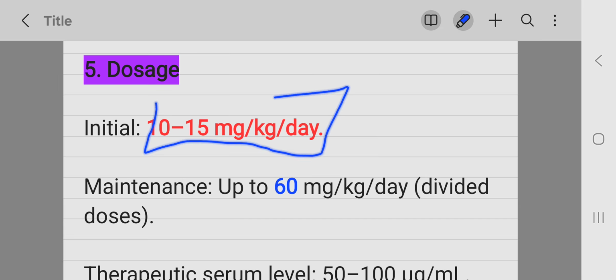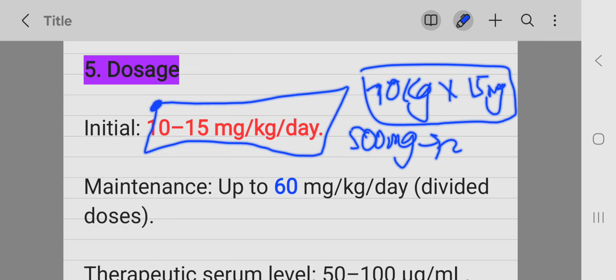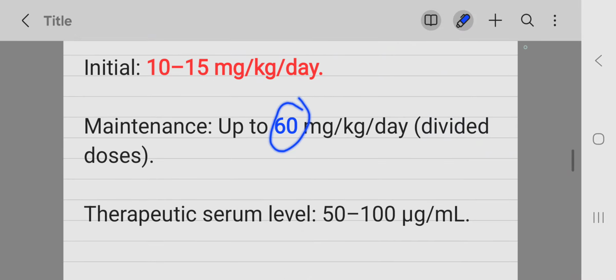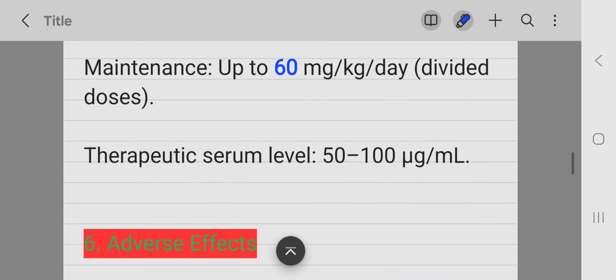Dosage. Initial dosage is 10 to 15 mg per kg per day. So if you have a 70 kilogram person and you are giving 15 mg per kg, the tablet comes in the form of 500 milligrams, so you can give it in BD dosing. Maintenance therapy can go up to 60 milligrams per kg per day, which is the maximum dose, in 2 divided doses. Therapeutic serum levels are 50 to 100 micrograms per ml, but mostly these are not done in most centers, therefore they are not very important.